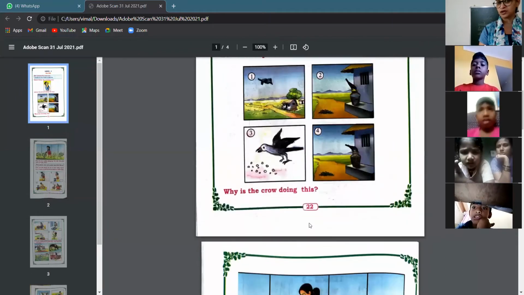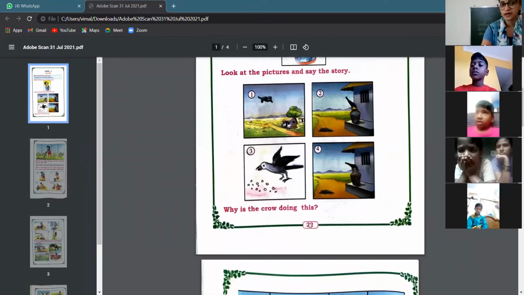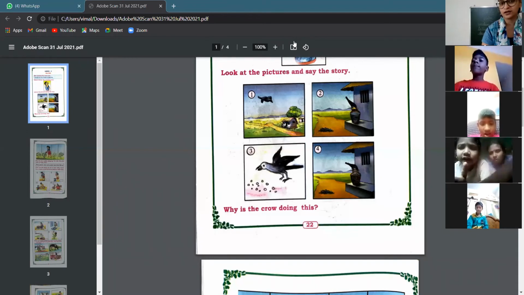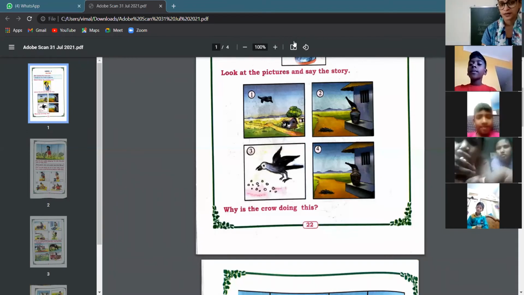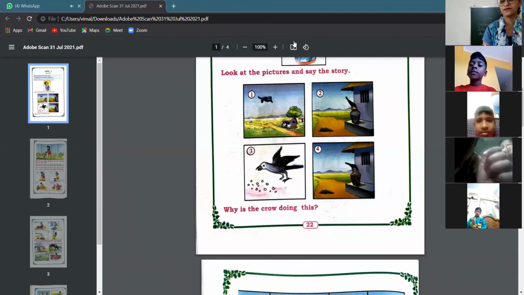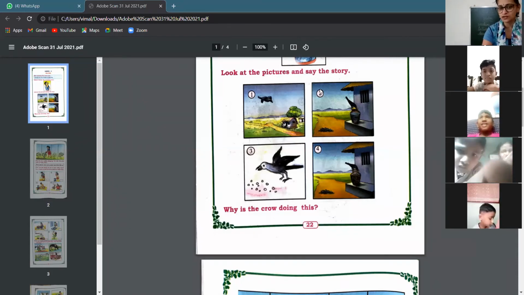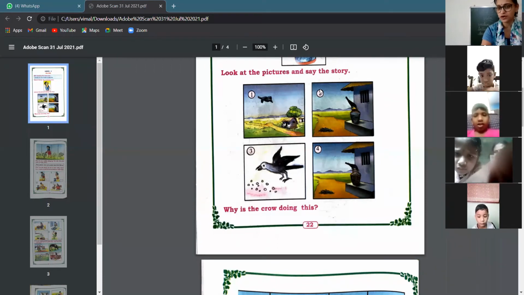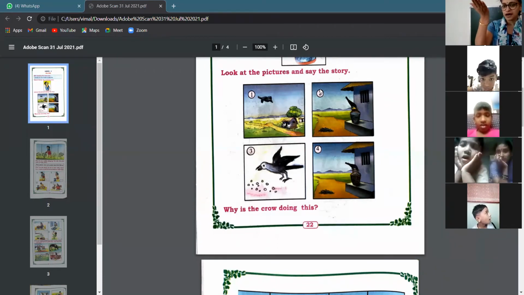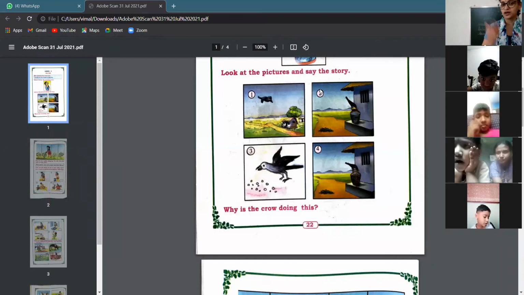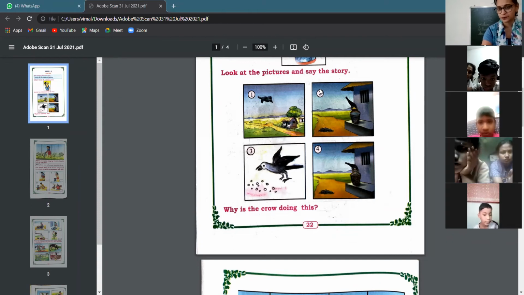Why do you think the crow is doing that? To make the water come up. Yes, very good. Once the crow puts the pebbles inside the pot of water, the water comes up in the pot. Once the water comes up, what does the crow do? In the fourth picture, you can see that the crow is drinking water and then it will fly away, right?